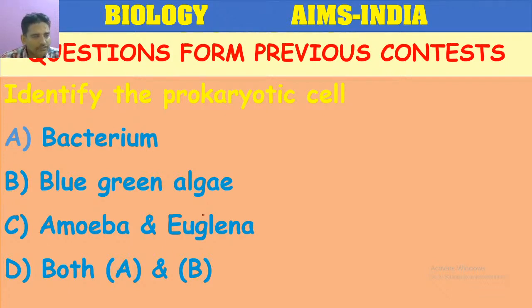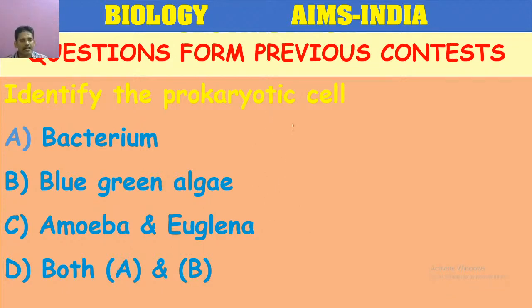Which is the correct option? Bacterium, blue-green algae, amoeba and euglena. Here, bacteria is unicellular organism. It is prokaryotic. Why it is prokaryotic?